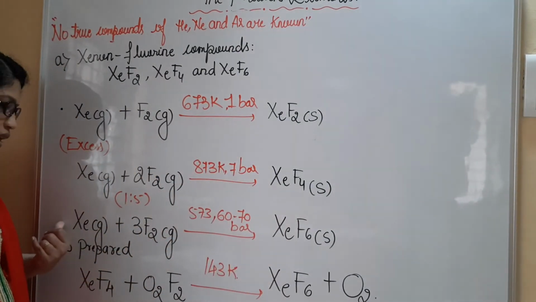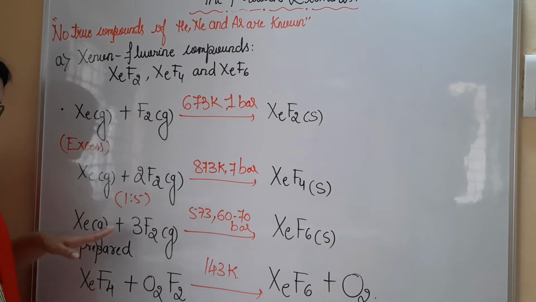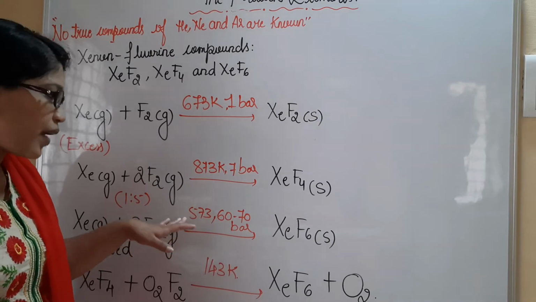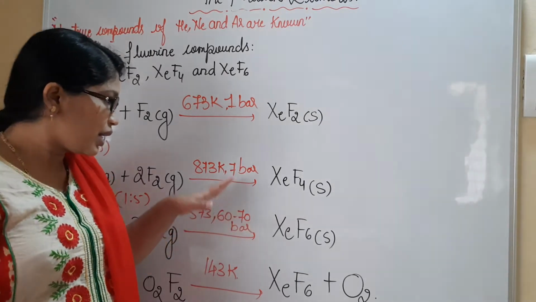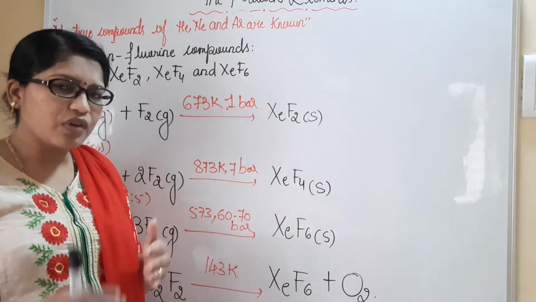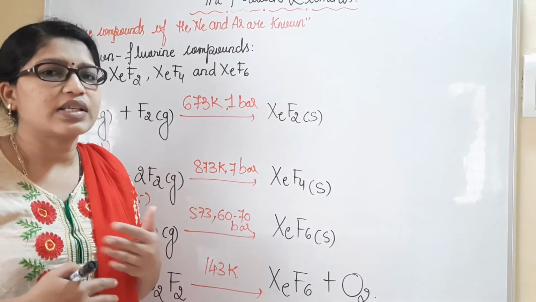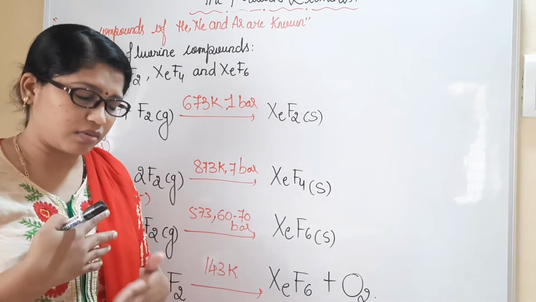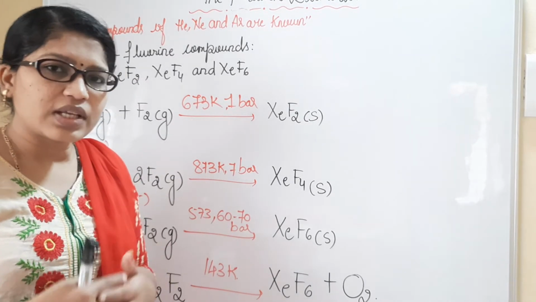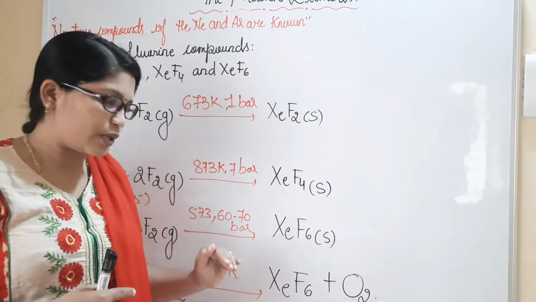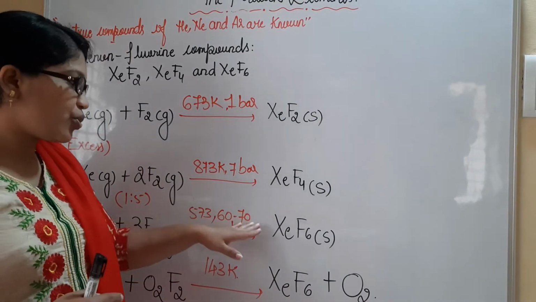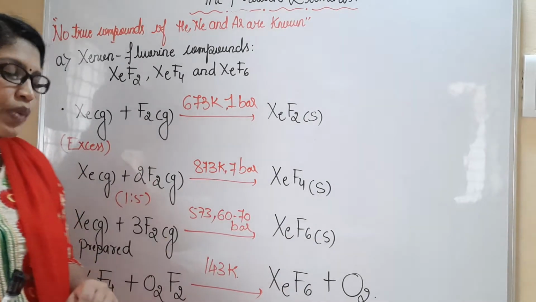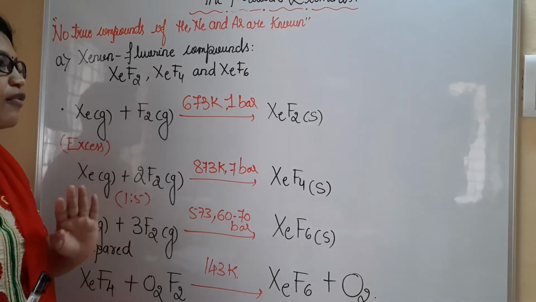Likewise, I have the third reaction in which I consider xenon gas and 3 fluorine gas, at 573 Kelvin. I am increasing the pressure here because whenever we increase the pressure, gases have a high tendency to change their state to liquids and solids. That is the reason why we increase the pressure. Here we consider 60 to 70 bar pressure. We are going to obtain XeF6 in solid form. So this is all about the preparation of xenon compounds.